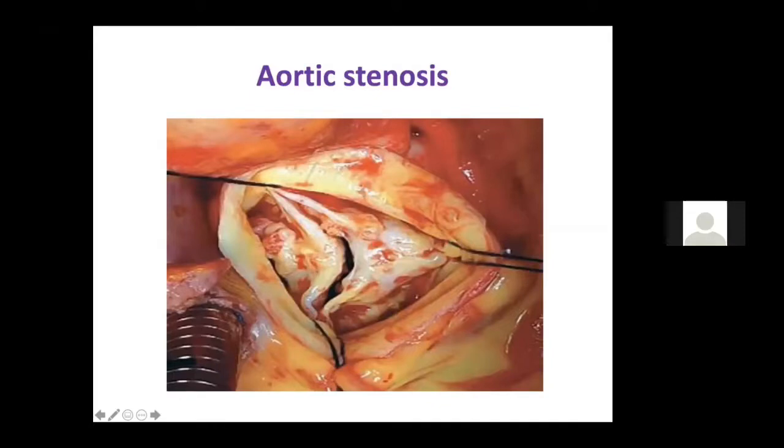So we'll do the continuation of yesterday's class. Yesterday, I'll just revise in 5 minutes what we discussed. We discussed valvular heart disease, mitral stenosis, and mitral regurgitation.